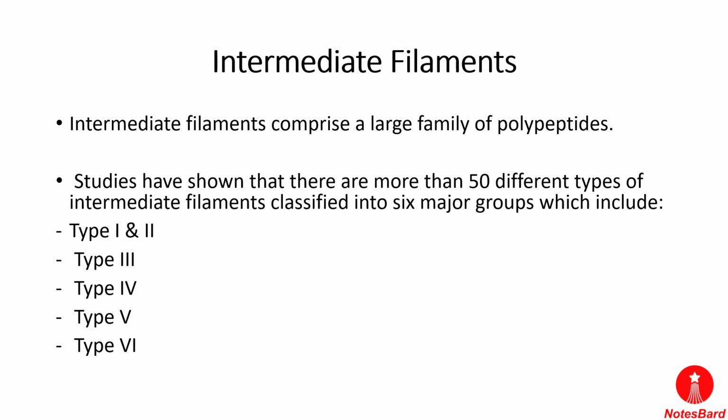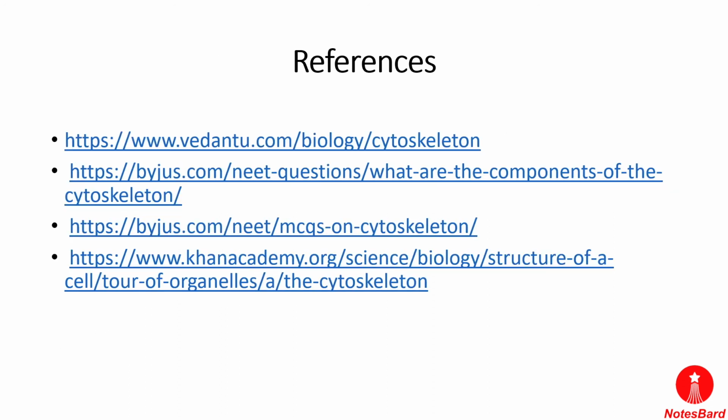Intermediate filaments are more permanent and play an essential structural role in cells. They are specialized to bear tension, and their jobs include maintaining the shape of the cell and anchoring the nucleus and other organelles in place. There are around 50 different types of intermediate filaments, which are further categorized into six types, type 1 through type 6. So that was all about intermediate filaments.